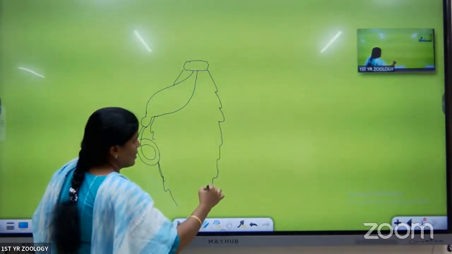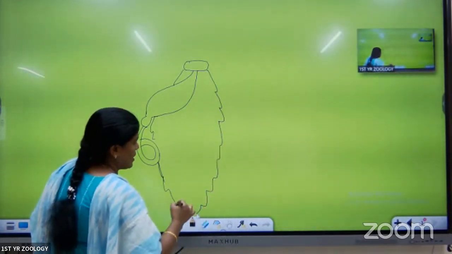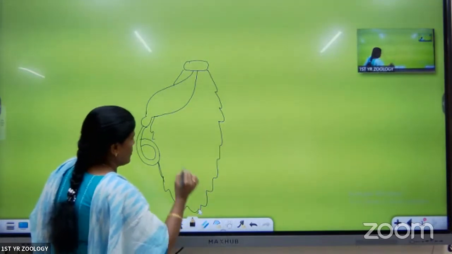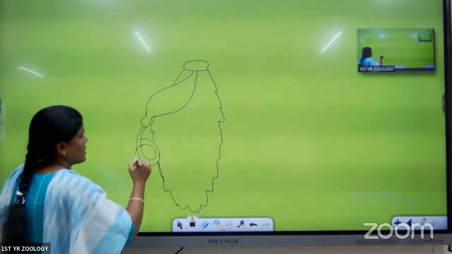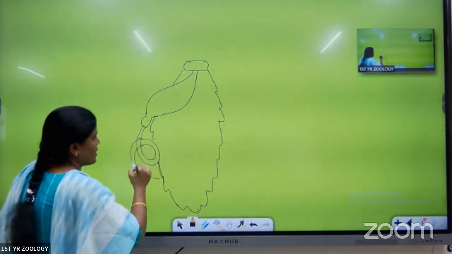This is about the alimentary canal of the cockroach. How about we see this one? This one is the mesenteron.